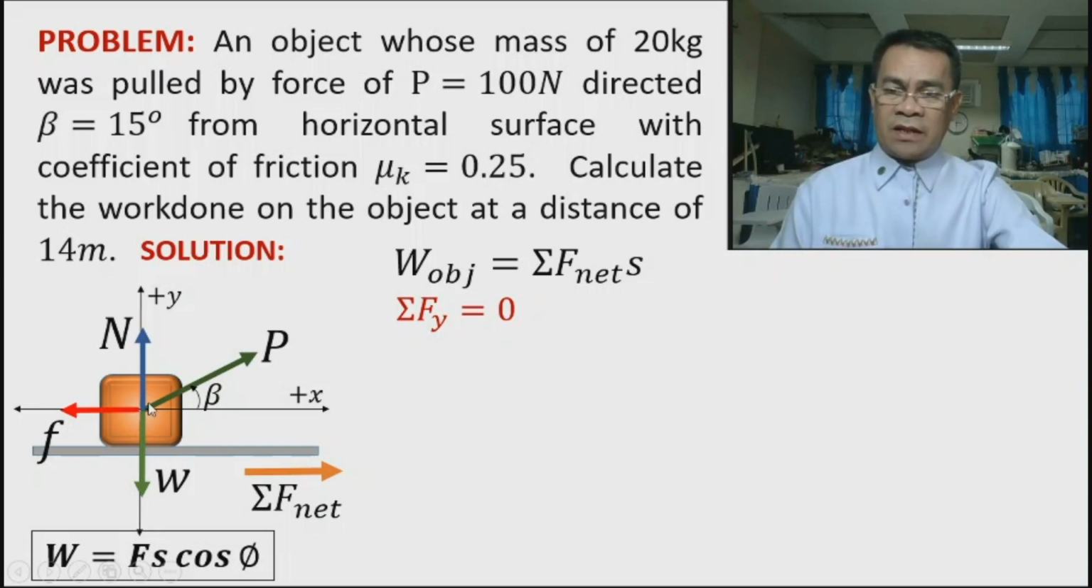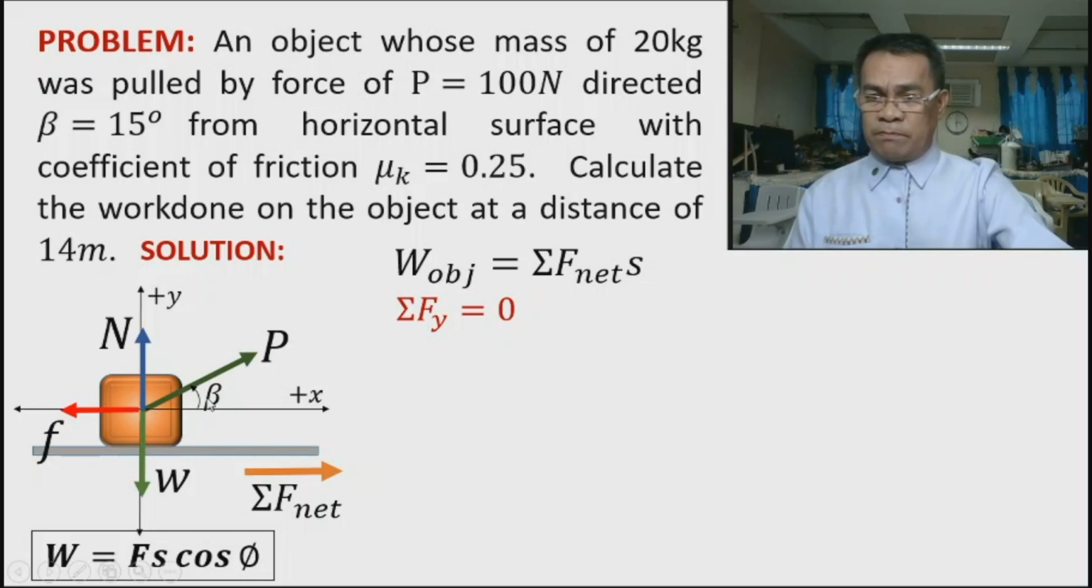Okay, but take note, we have another force. Why? Because P has a component along y. So we need to resolve this one. We have the component along x, and we have the component along y. So meaning, if you sum up all forces along y, there are three forces. Again, we have the normal, positive, the weight, negative, and the component of P, which is directed towards the positive y-axis.